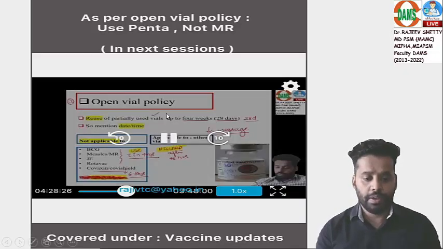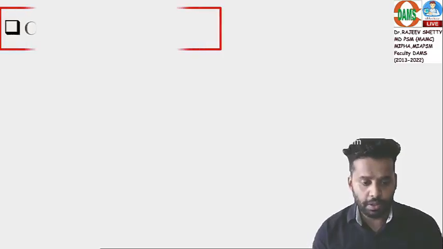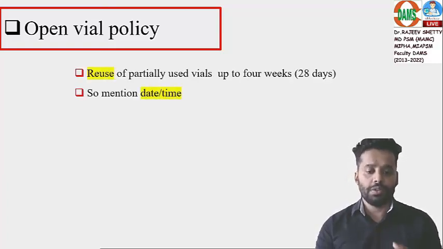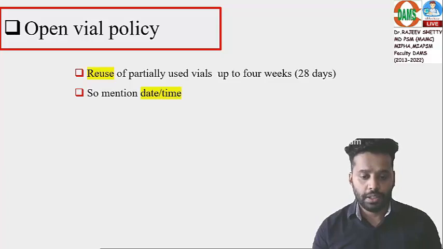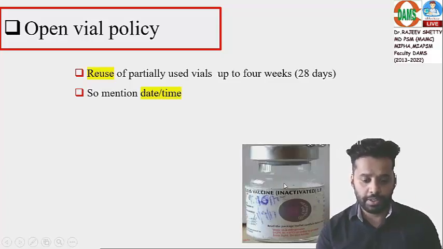Open vial policy, we have covered this in your class vaccine updates. So what is open vial policy? I'm using the same slides used in your classes. It is reuse of partially used vials for 4 weeks. We have to mention date and time like this. For example, for IPV, date and time is mentioned. It can be used in the next session.